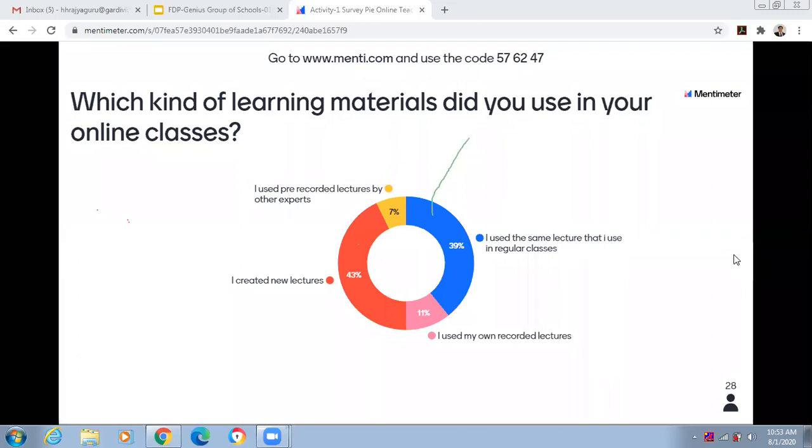Then you will see the question on your mobile screen. As it is a multiple choice question, you have to select any one option. And at the end, you have to press the submit button.